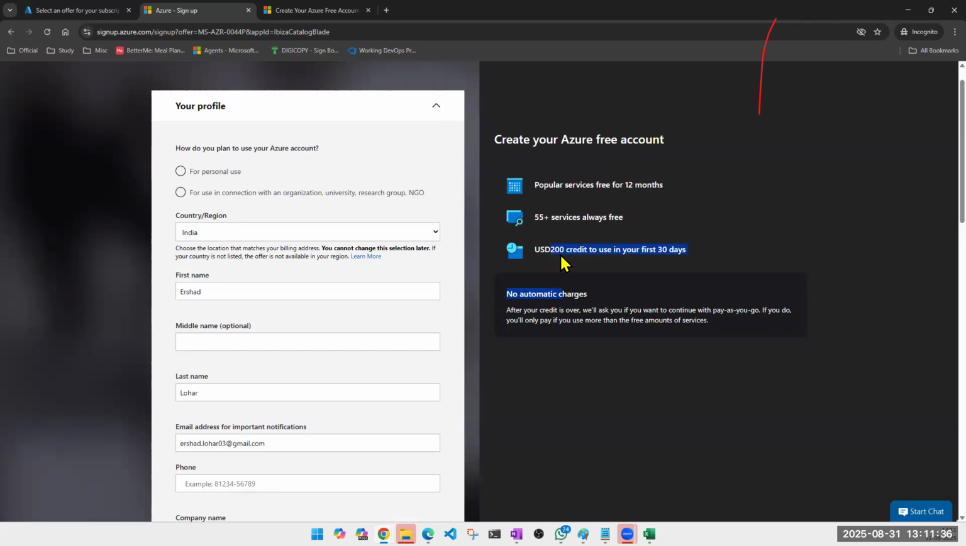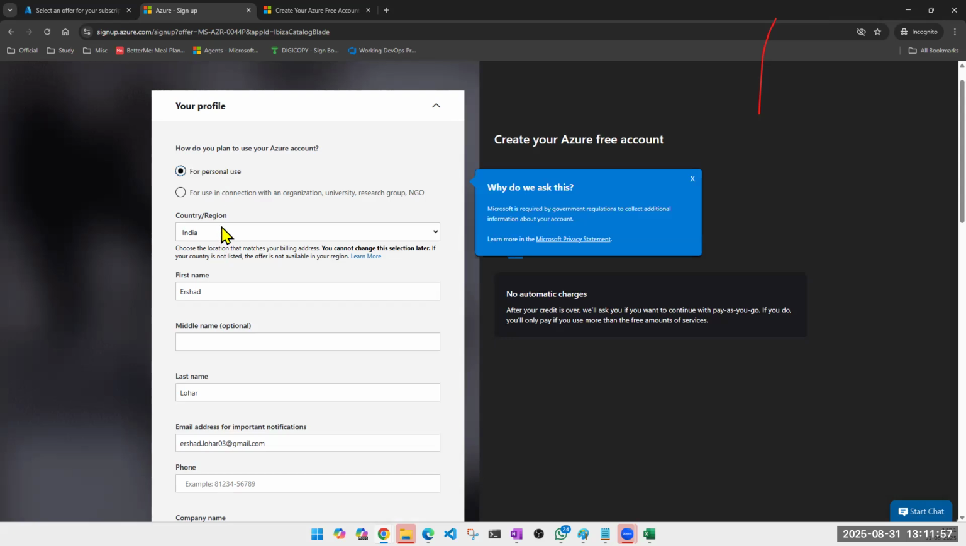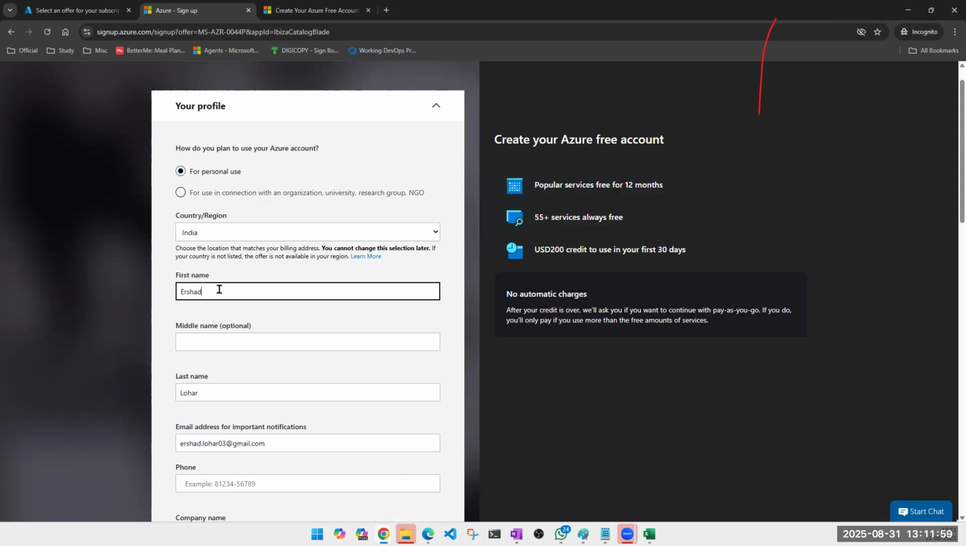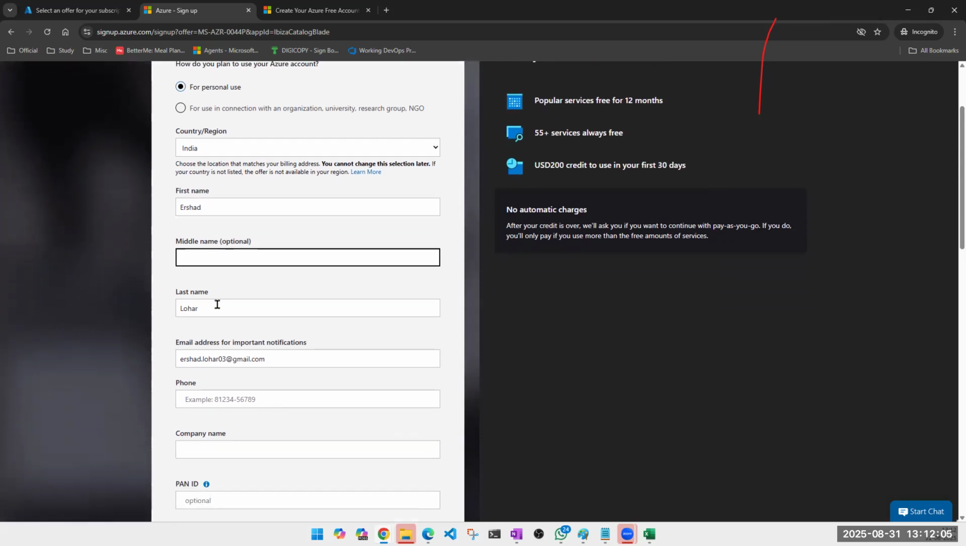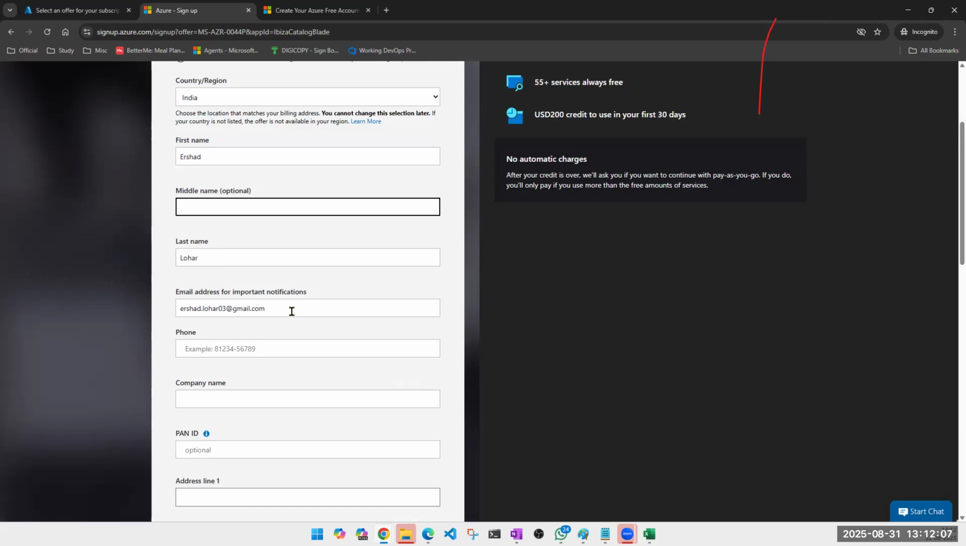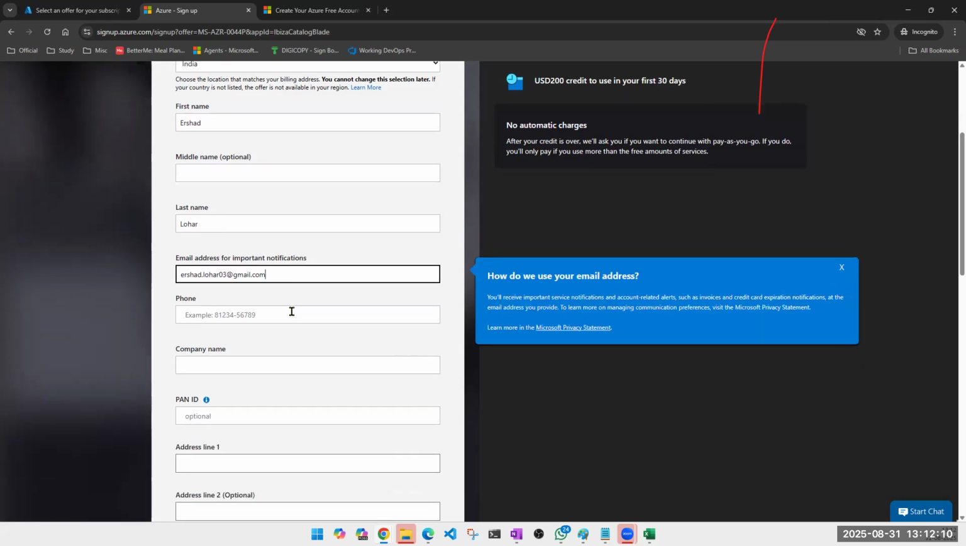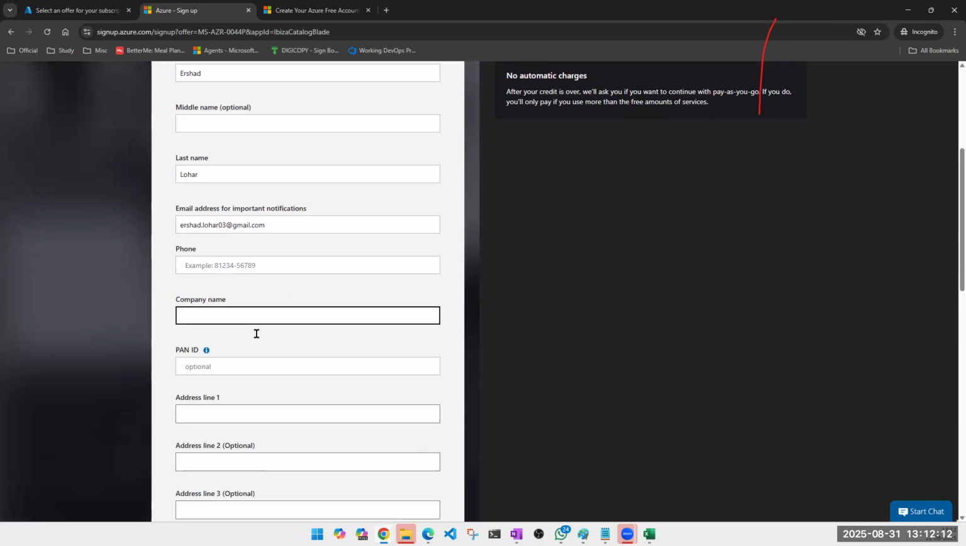It is giving 1200 US dollars, considering today's rate maybe 14,900 something, but it is more than enough for all of us to practice. Is this for personal use or in connection with your organization, university, research group, NGO? You are doing it for personal use. Make sure you give exactly the same name you have on your credit card. Middle name optional. Email address is a must, phone number, type it, company name not required.